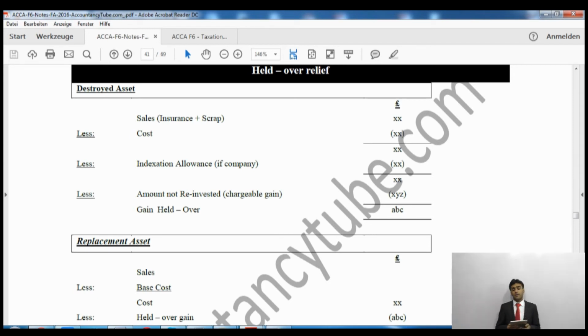If anything happened to this iPad and it's broken, or my house caught fire and this insured asset was in it, and the insurance company paid me, whatever amount the insurance company paid will be assumed as sales proceeds, because I haven't sold it. However, the insurance company has paid me whatever the claim was. So that amount will be considered as insurance proceeds, and we will work our way like that.